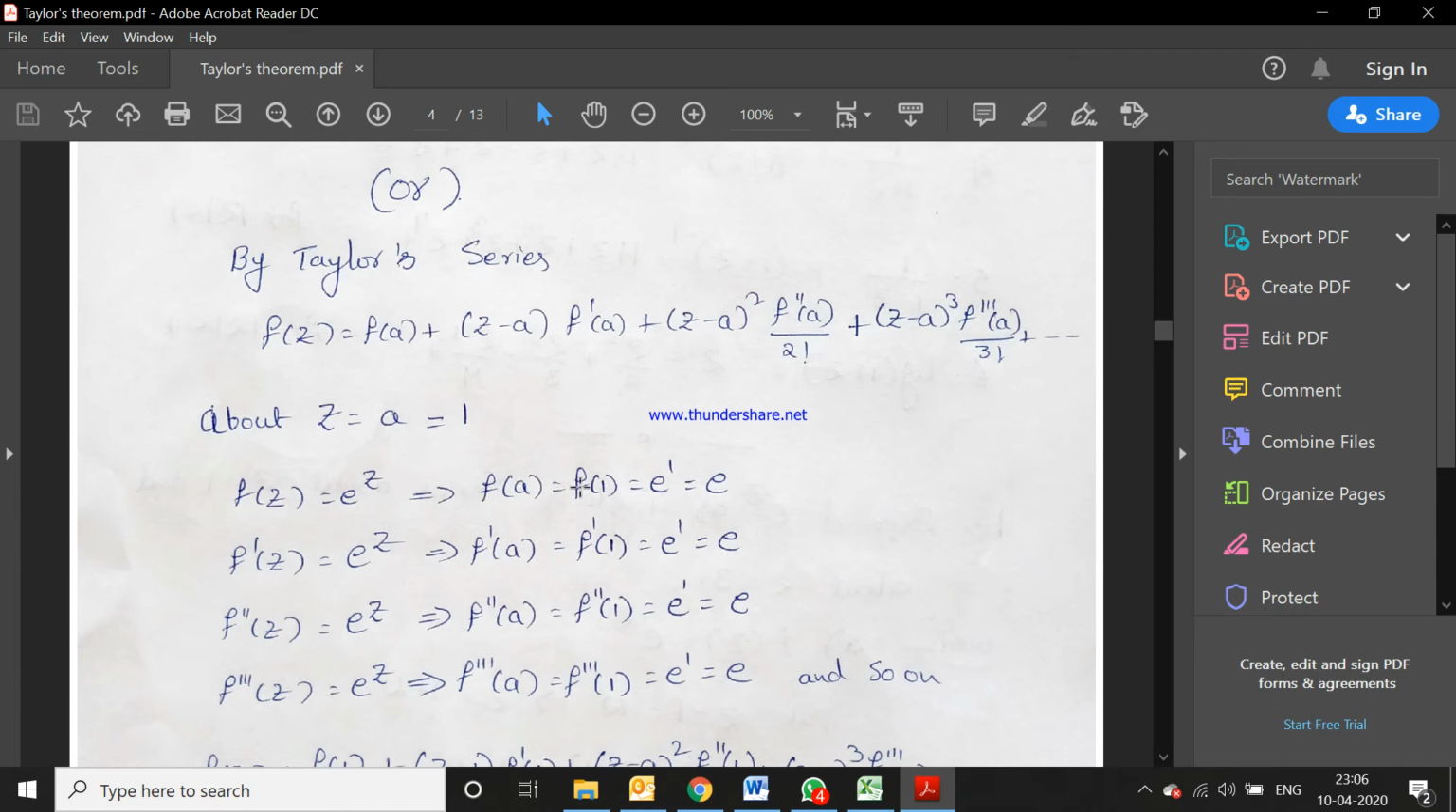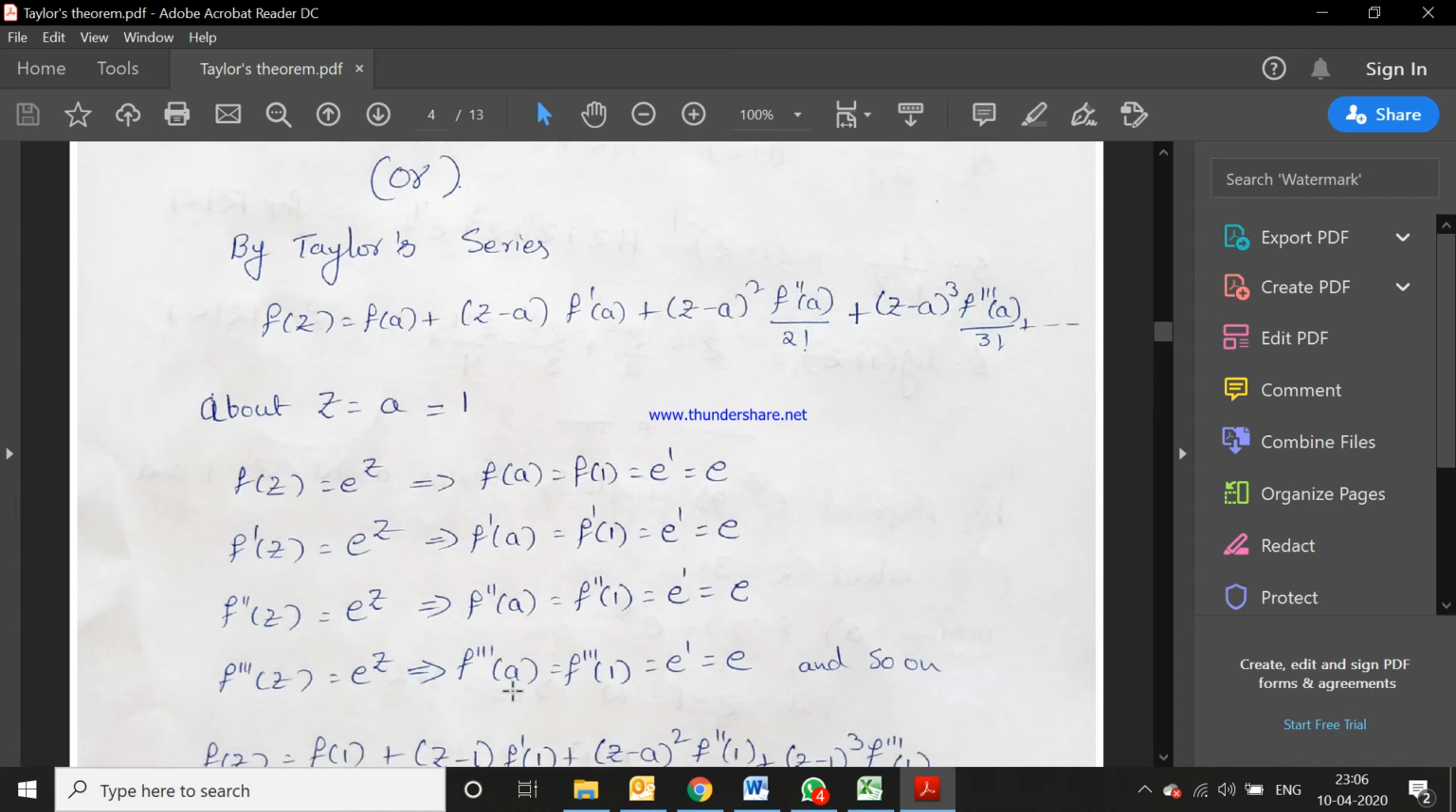f(a) = f(1) = e^1 = e. Next, f'(a) = f'(1) = e^1 = e. Next, f''(a) = f''(1) = e^1, that is also equal to e. Next, f'''(a) = f'''(1) = e^1 = e, and so on.